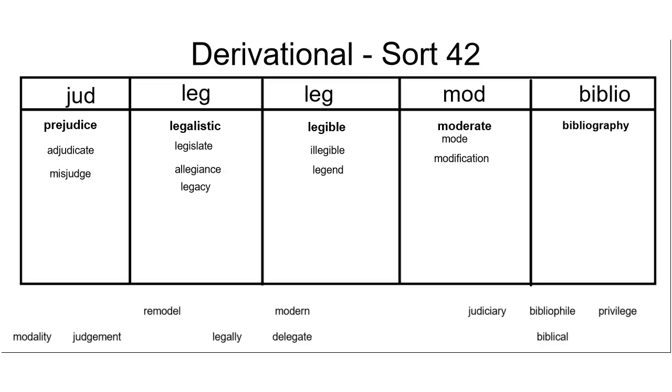The word mode means a type or method, while a modification means that you are changing the way you choose to do something. Our last Latin root is biblio, which is referring to books. A bibliography is a list of books or items that were used in order to complete something. You'll often find the bibliography in the back of a nonfiction text. A bibliophile can be described as a person who loves or collects books.